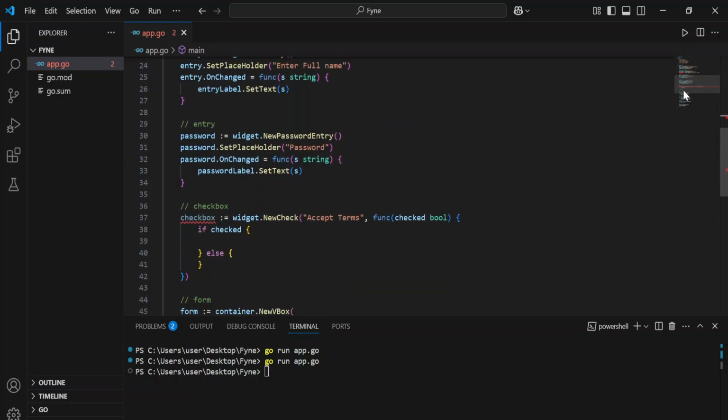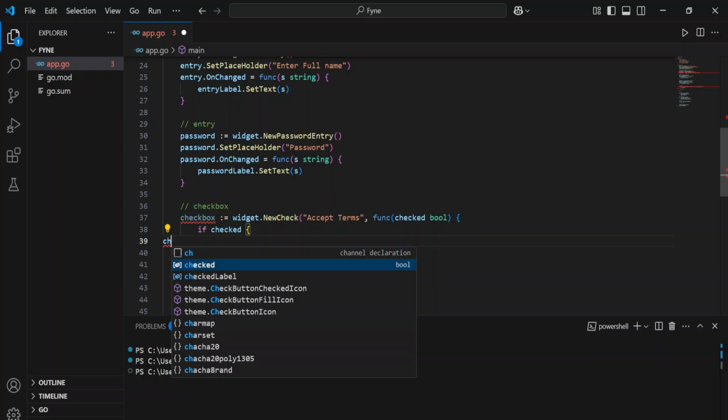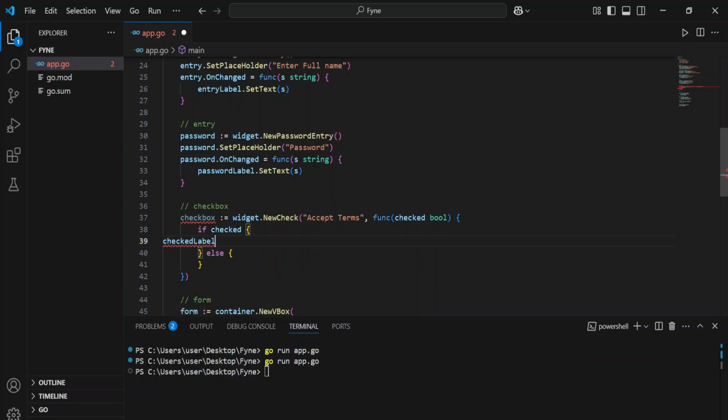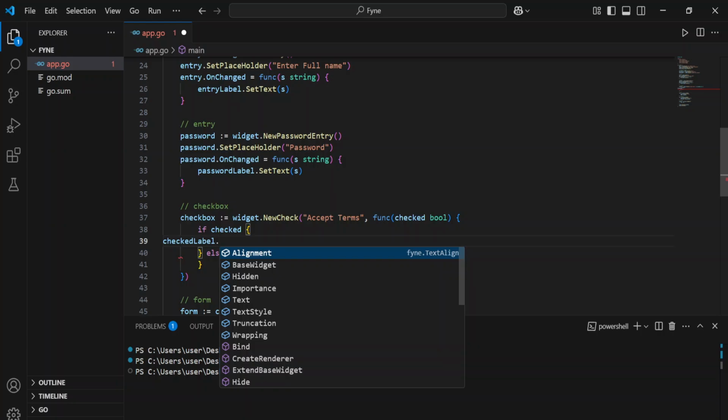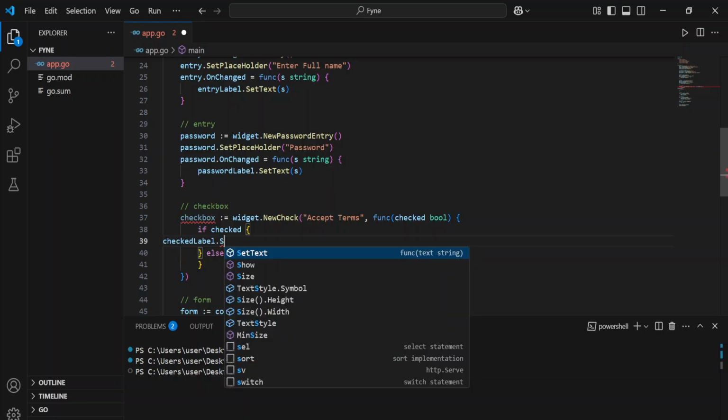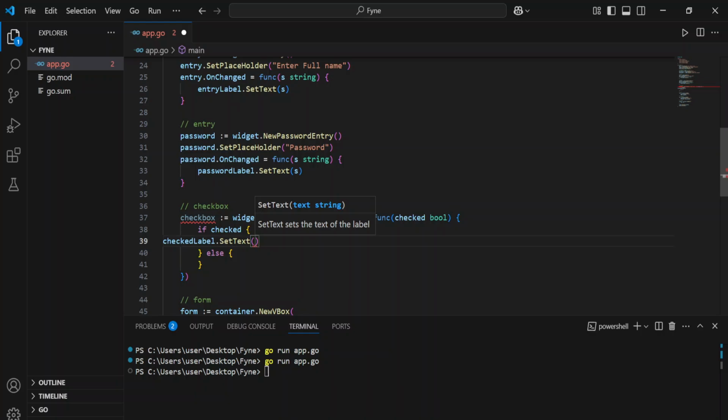Then we can come down here, so that if checked is true, we're going to check checked label dot set text to checkbox, and then we're going to say checked because it's checked.